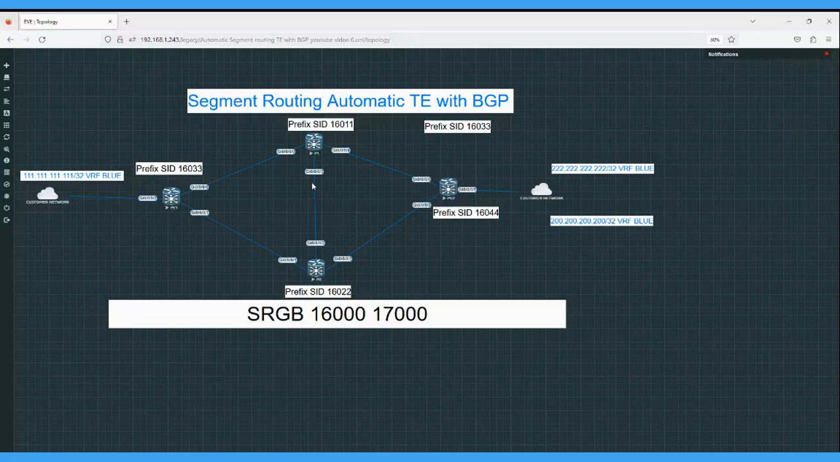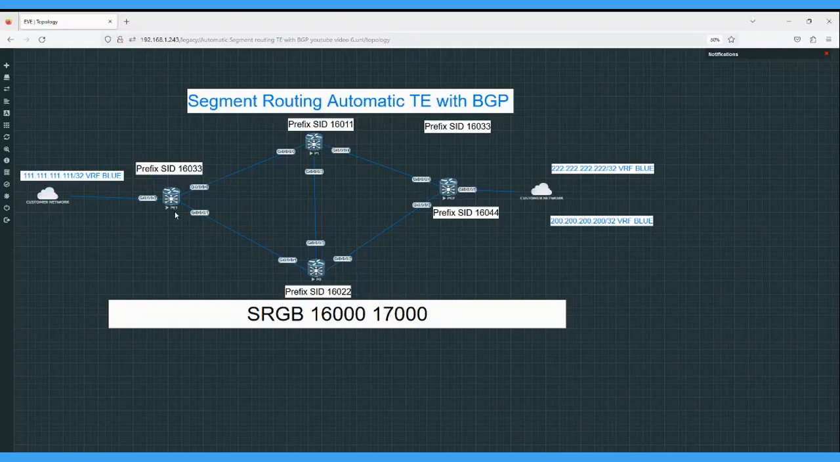I have already configured the IGP protocol, IS-IS as the routing protocol, and I have also enabled the segment routing configuration. And these are the prefix-SIDs we are using. Prefix SID is 16033 on PE1, 16044 on PE2, and 16011 and 16022 with respect to P1 and P2. These SID values come from using the loopback fourth octet as the index number, using the SRGB block 16,000 to 17,000.